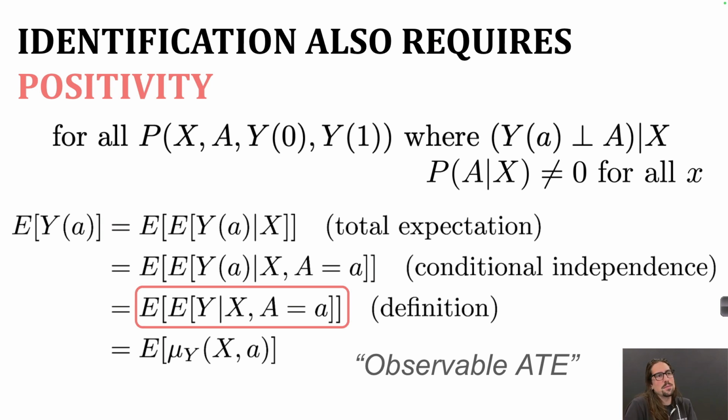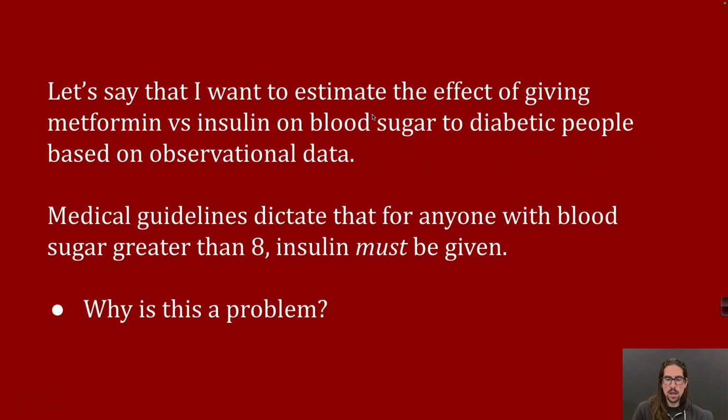Whereas even if you had some very tiny probability of getting tails, with infinite data, it doesn't matter. That's still enough to tell you about what happens when these people are not getting the treatment. So this is trying to rule that out. Technically, this is a separate assumption called positivity, and it's important to think about, because let's say that you're estimating the effect of giving metformin versus insulin. These are two common drugs for diabetes. You want to see what's the effect on blood sugar based on observational data.